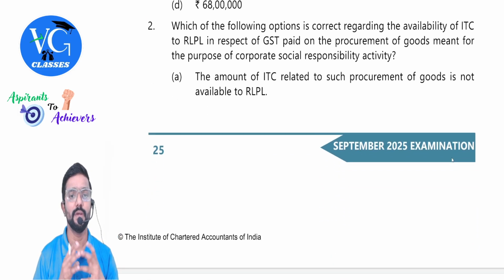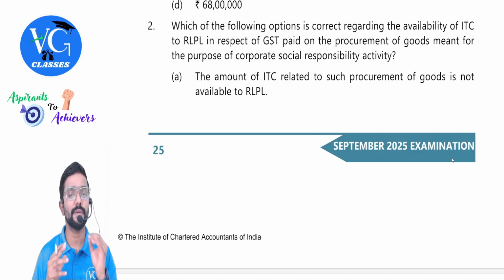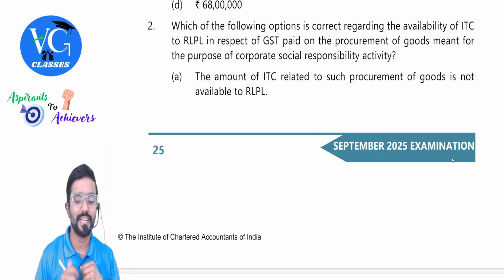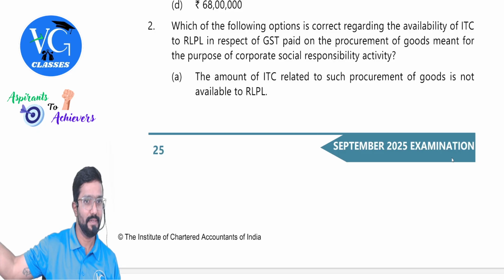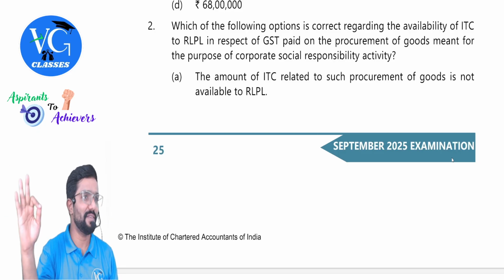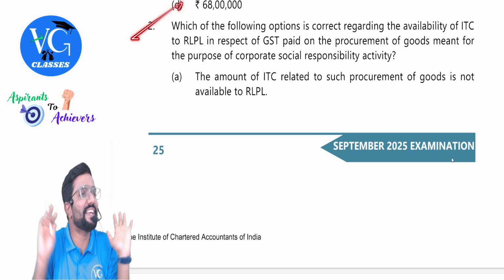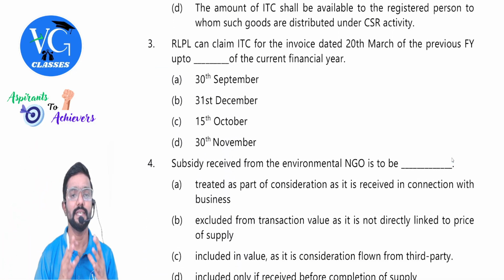Okay, sir. Second one. Which of the following options is correct regarding the availability of ITC to RLPL in respect of GST paid on procurement of goods meant for the purpose of corporate social responsibility activity? Without even reading the case, I can tell no credit. Correct? Whatever inward supply is taken in order to provide CSR, credit is not available. Sir, we have not yet read the case, but here itself we can answer. But don't answer. Wait to read the case, then only you come and answer.